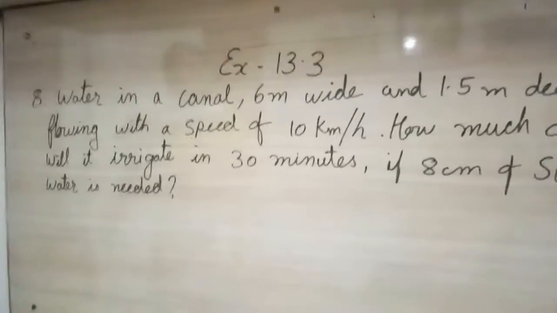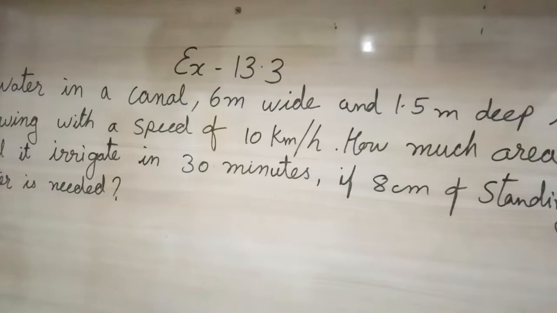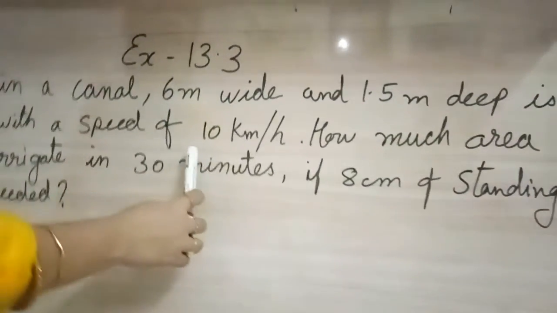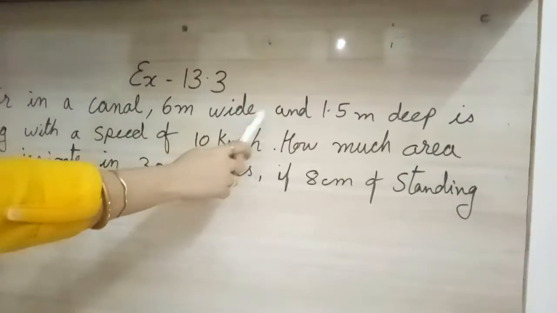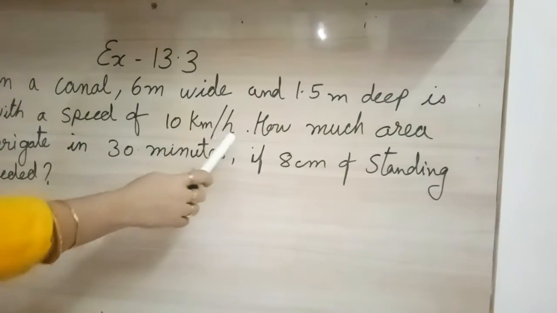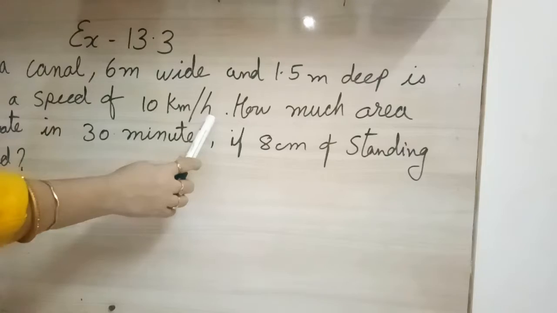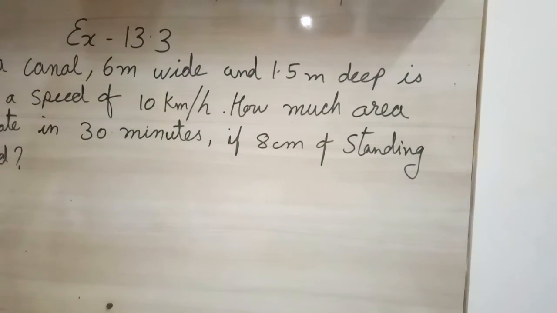Here in question number 8, again it is a volume related question. They have used the concept of speed here to explain. They are telling us water in a canal 6 meter wide and 1.5 meter deep is flowing with a speed of 10 kilometer per hour. Means water is flowing with the speed of 10 kilometer per hour. Here speed is representing length indirectly.